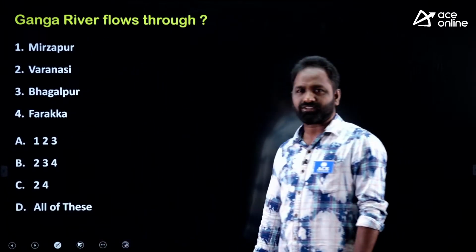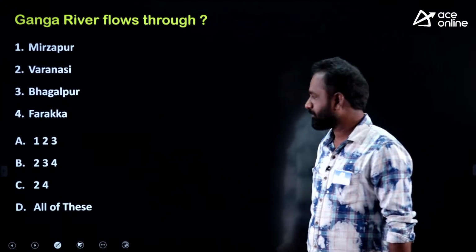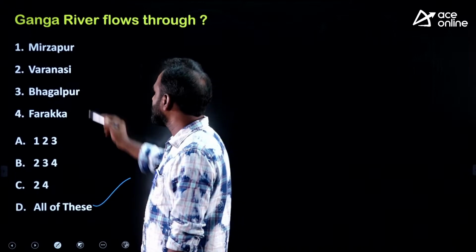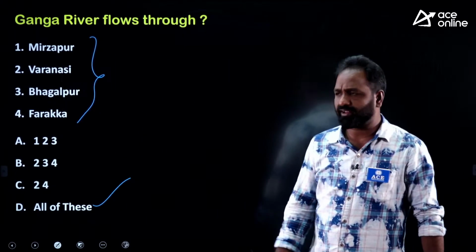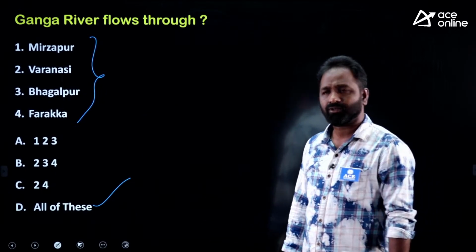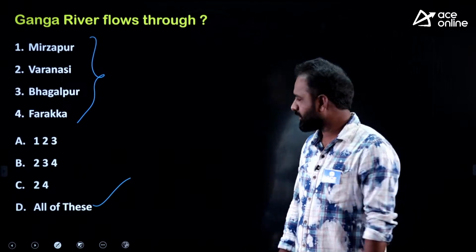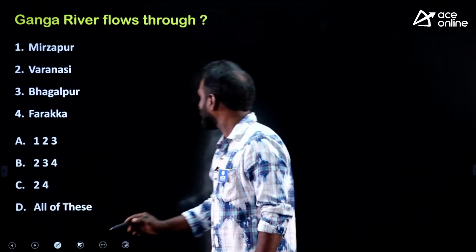Okay, see, based on this question, let me give the answer first, later I'll explain. The answer is all of these, because it flows through Mirzapur, Varanasi, Bhagalpur and the Farakka bridge, everyone knows that, and Patna is also there, everyone knows that. Buxar is also there. Right. So as a geography student, you have to maintain a table.